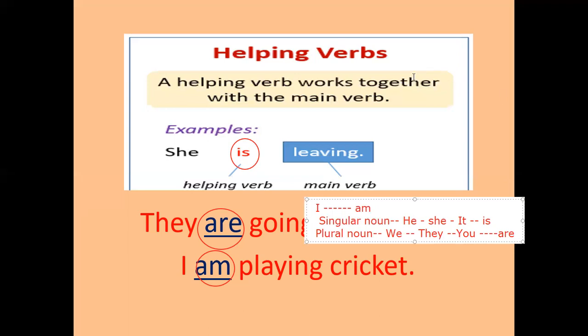So like this, my dear students, you will use "am" with I, "is" with a singular noun and with he, she, and it, and "are" with the plural noun and with we, they, and you. Like this, you will use the helping verb and the main verb, and then you will complete any sentence. I hope, my dear students, you understood all this.